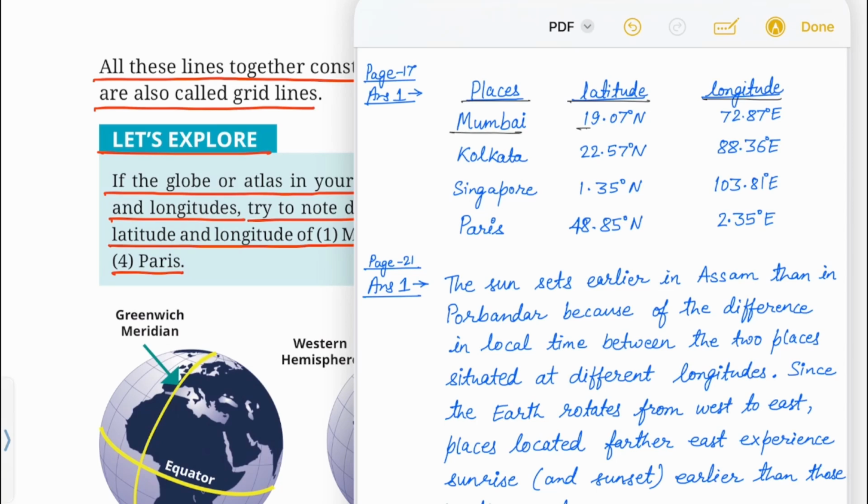Mumbai 19.07 degree north, 72.87 degree east. Kolkata 22.57 degree north, 88.37 degree east. Singapore 1.35 degree north, 103.81 degree east. Paris 48.85 degree north, 2.35 degree east.